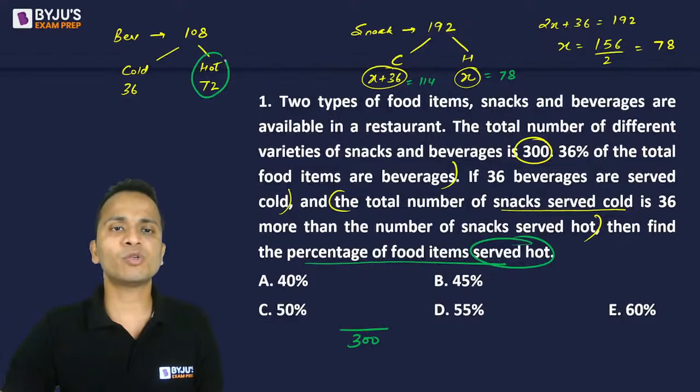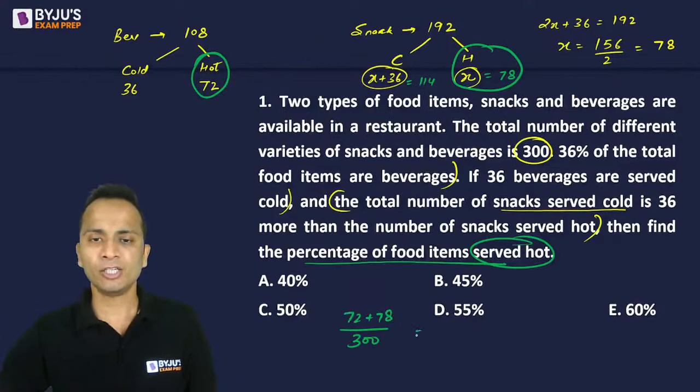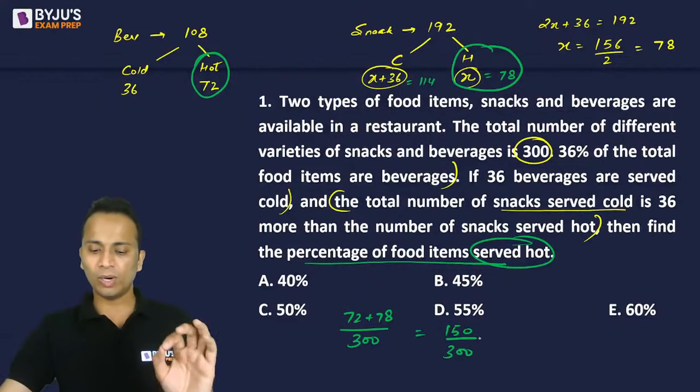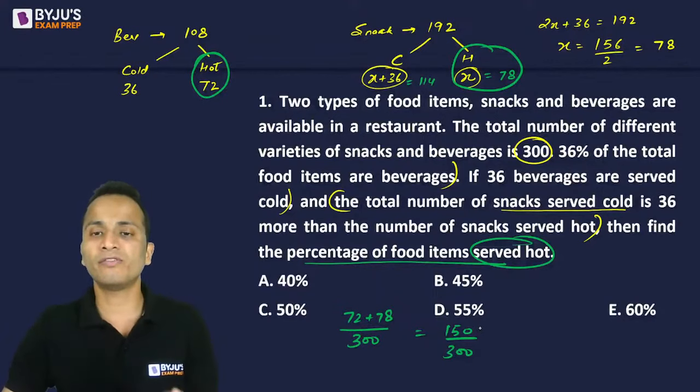So beverages which were served hot were 72 and snacks which were served hot were 78. So 72 plus 78. So I can say that 150 out of 300 food items were served hot. So this is basically 50%.